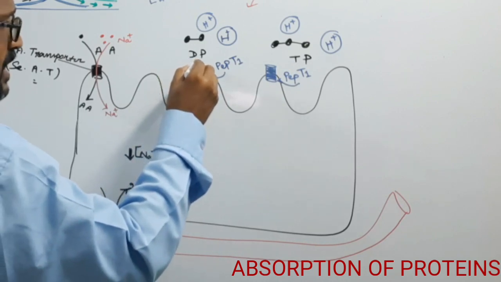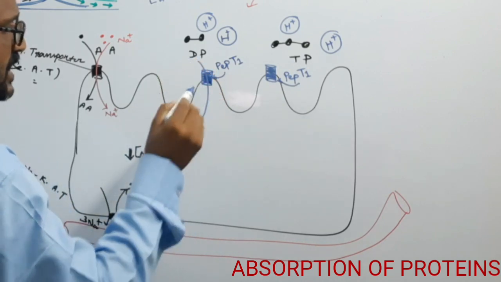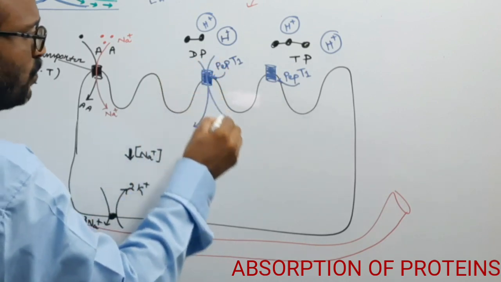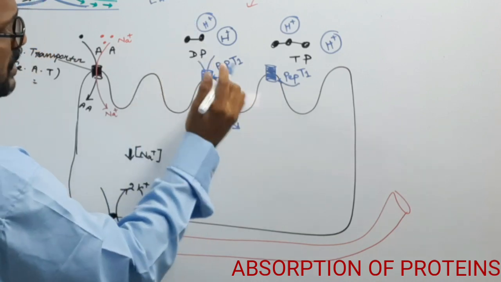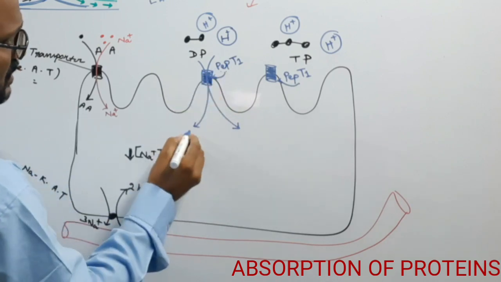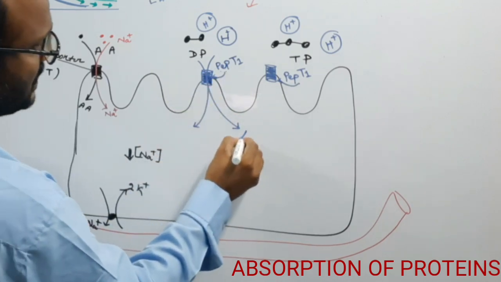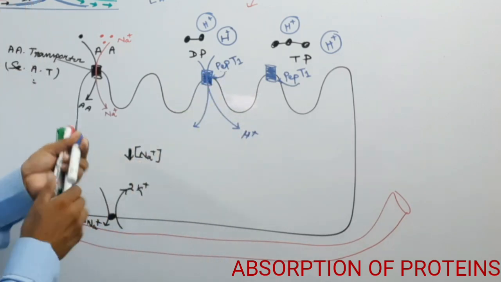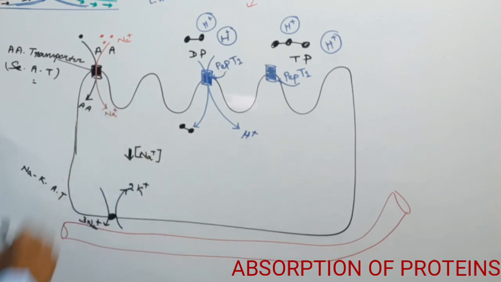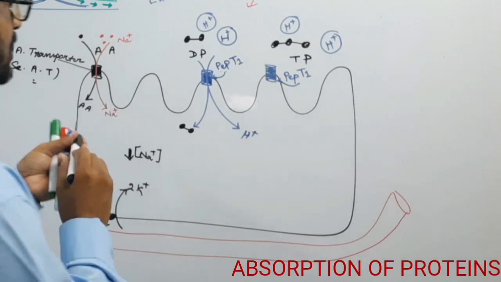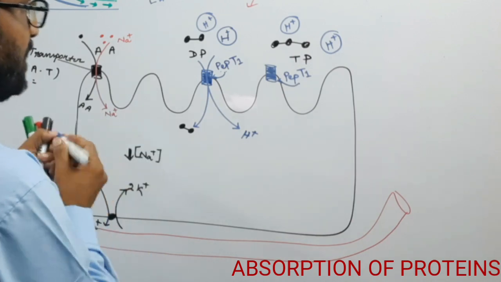So dipeptides and the protons both enter into this transporter which is known as PEPT1. So here is the proton and this is the dipeptide. Now the same thing happens here.